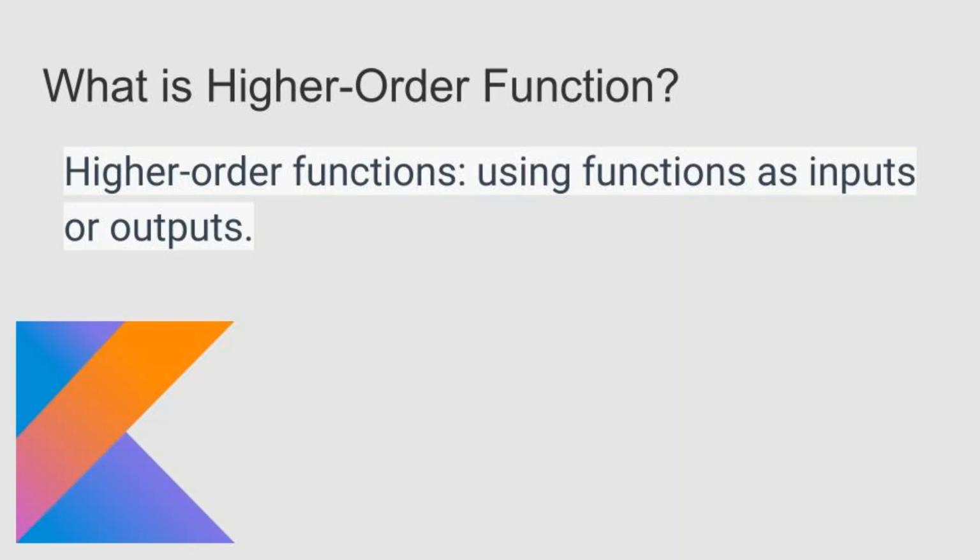In Kotlin, functions are first-class citizens, which means they can be used just like any other data type, such as int or string. This makes it possible to pass functions as arguments, return functions as results, and even store functions in variables.